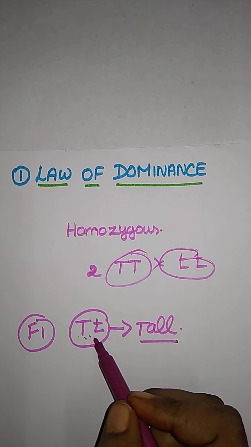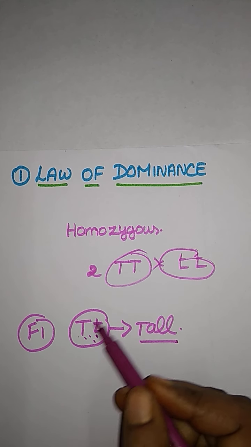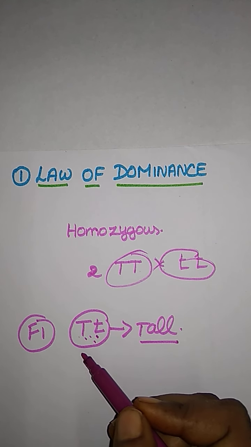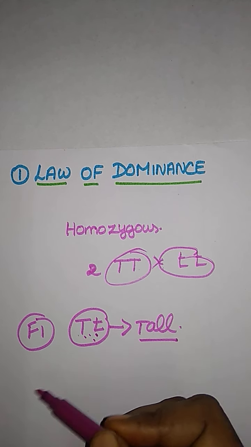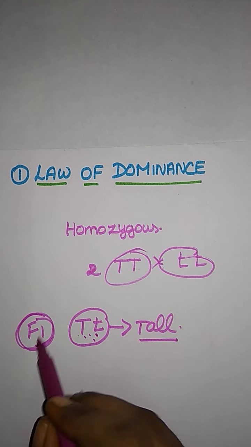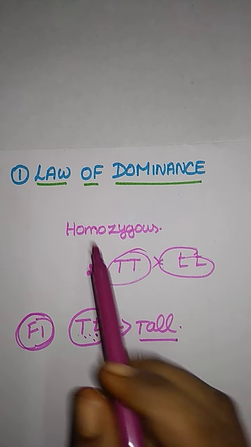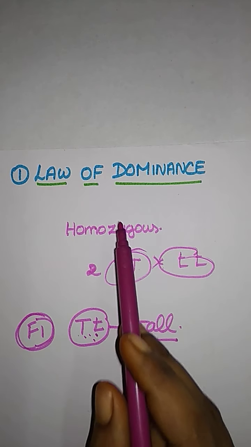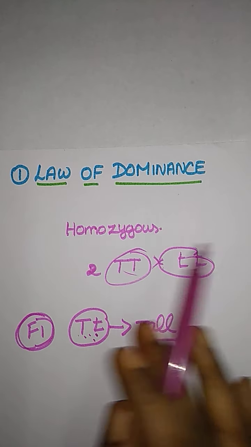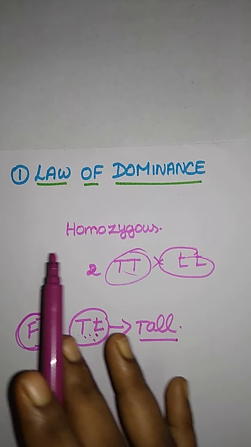So tall is dominant, right? And small t is recessive; it won't express itself. In F1 they are not showing any recessive character, only the dominant character. That is the law of dominance. Only the dominant character is expressed when homologous chromosomes pair. So that's it for the law of dominance.